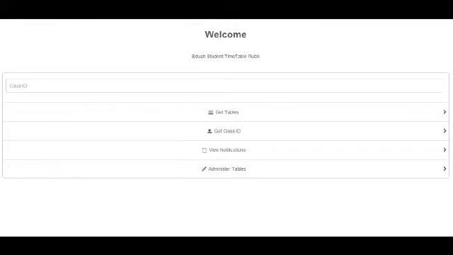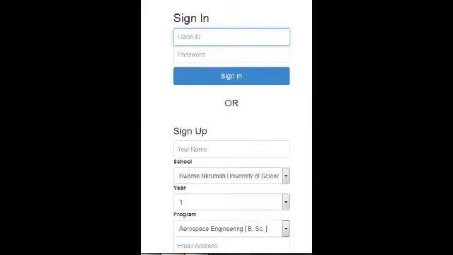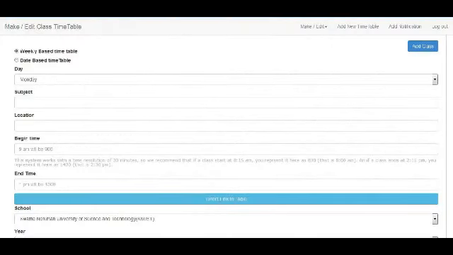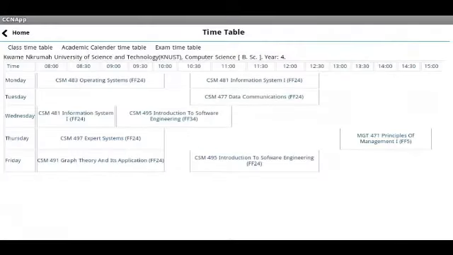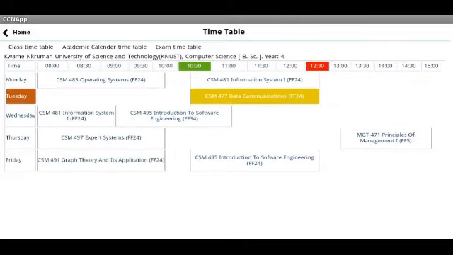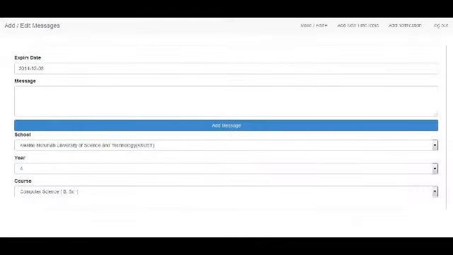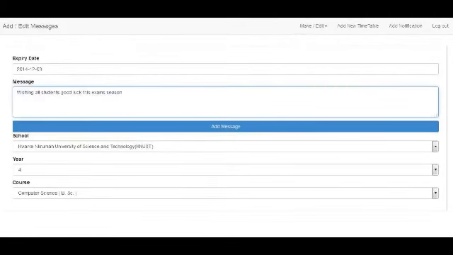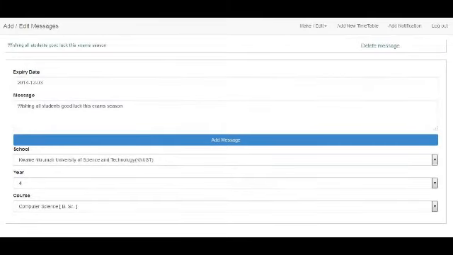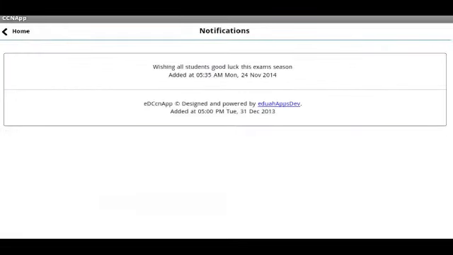It allows class representatives / presidents and / or lecturers to create and make changes to class timetables and immediately make it available to all students. It also allows class representatives / presidents and / or lecturers to put up messages and notifications for the class and have all members of the class get the message as notifications on their phones and other mobile devices. It also alerts students on upcoming classes.